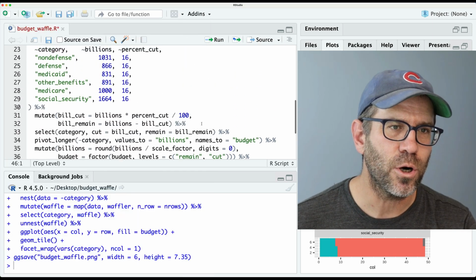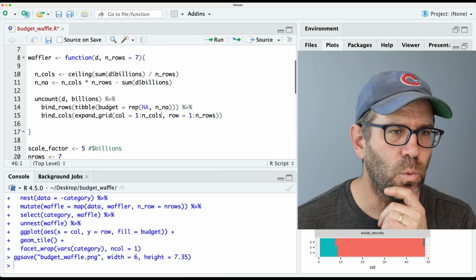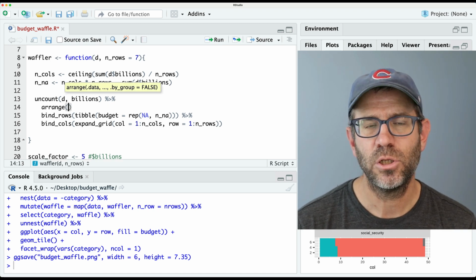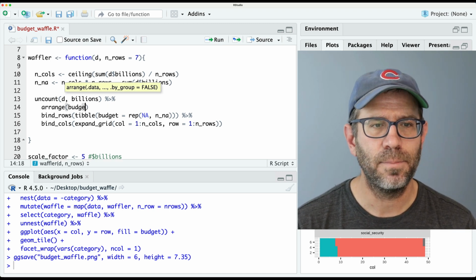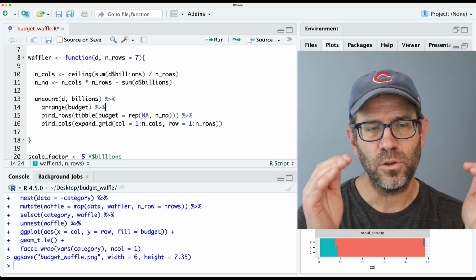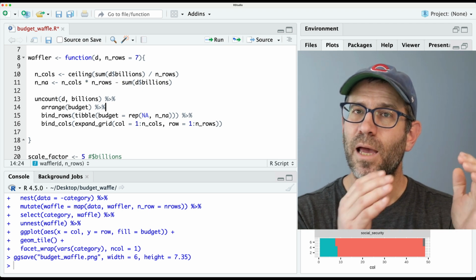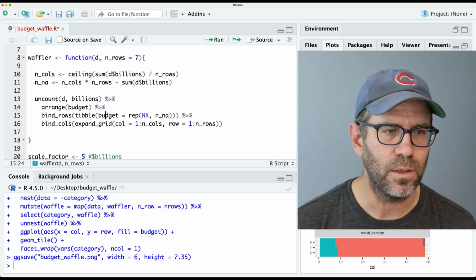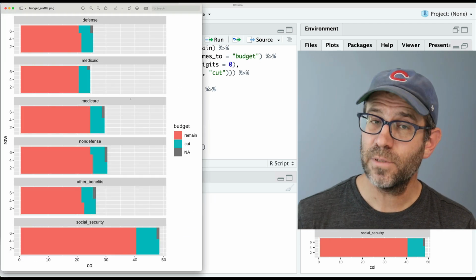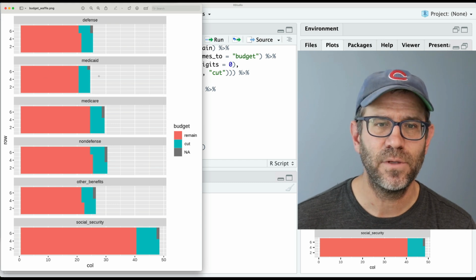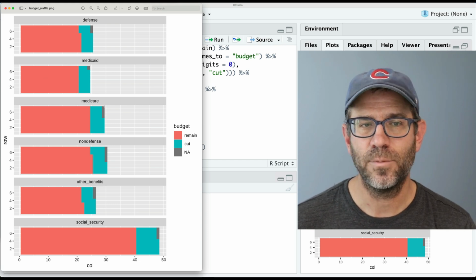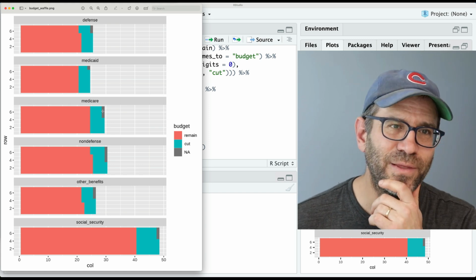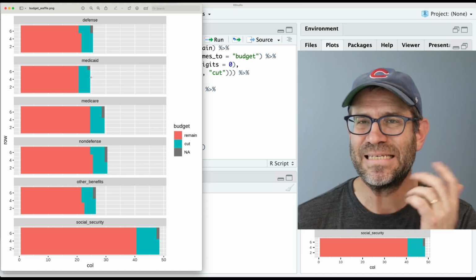So to change the order, I think we're going to come back up here to waffler, and after uncount, we're going to use arrange to sort the data by the budget column. So it'll sort it by the budget column, again, realizing that remain goes before cut when it's being sorted. So let's go ahead and reload all this. And so now what we see is that we have remain to the left, followed by cut, followed by the NA category. Cool, huh?